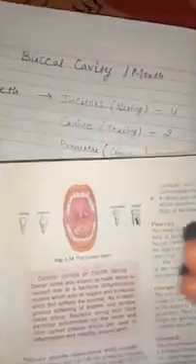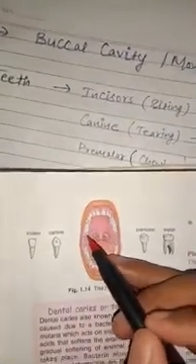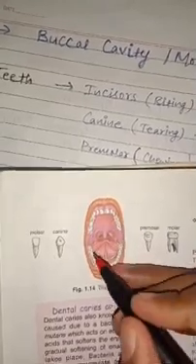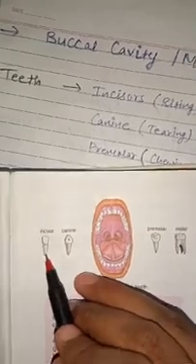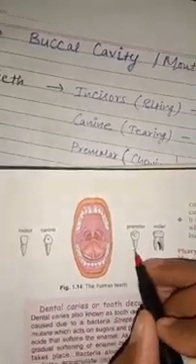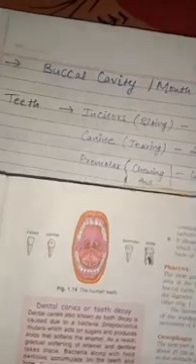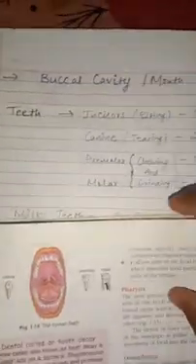So here you see it. Diagrammatically you see it here. This is called the upper jaw and this is the lower jaw. This is incisors, canine, premolars and molars. So see it here.